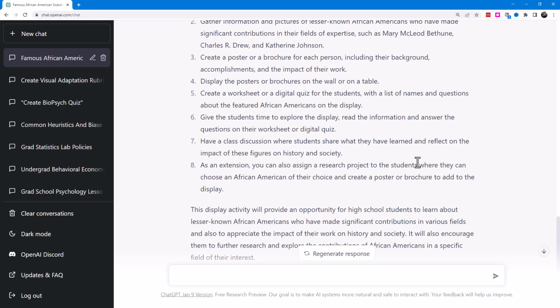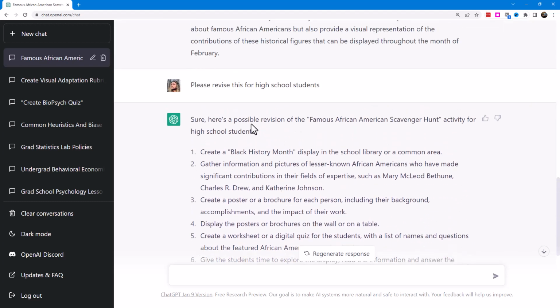So it seems like higher level cognitive tasks than what we were seeing with the kindergarten through 4th grade class. I think with more prompts I could refine this even more. And this is just one prompt. You could also ask ChatGPT to provide a series of activities, and once you have that list, then you can determine which one of these do I want to elaborate on and explore further.